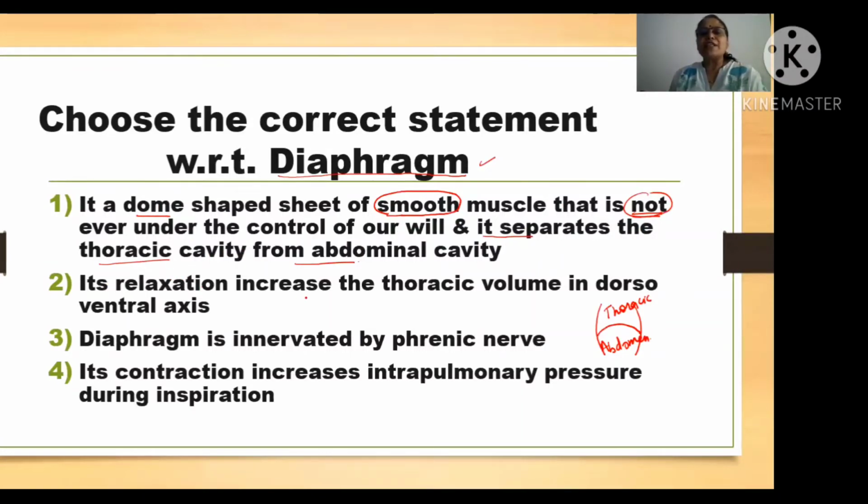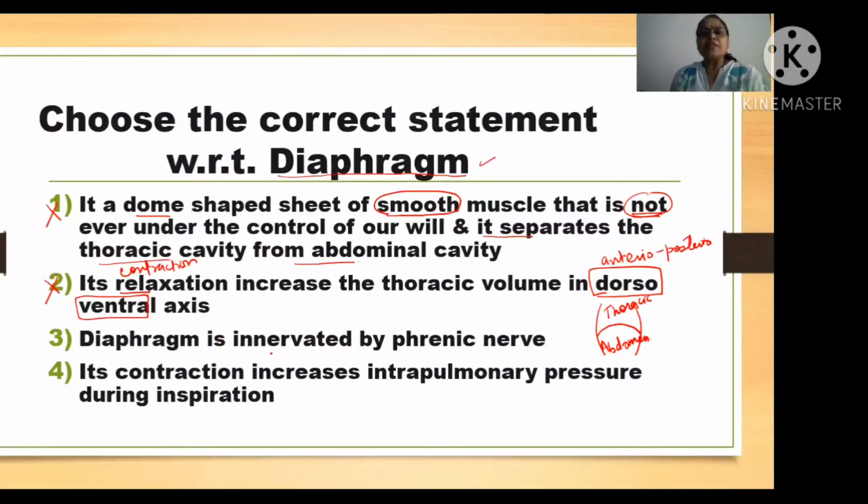Now the second option says its relaxation increases the thoracic volume in the dorsoventral axis. It is wrong because this is a relaxed condition. In relaxation, the diaphragm is always dome shaped. It becomes flat when it is being contracted. The contraction increases the thoracic volume in the anterior posterior axis, not dorsoventral. First of all, it is not on relaxation, it is on contraction. Is it clear? So you cannot take this option, and you cannot take the first option.